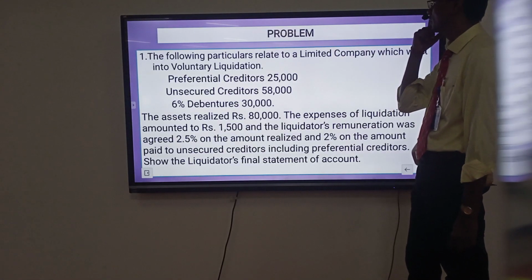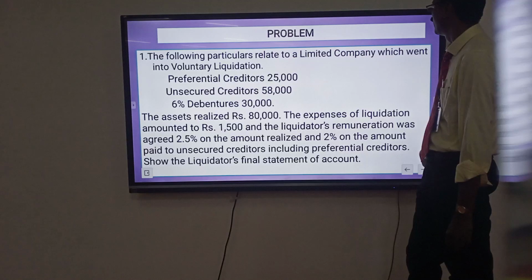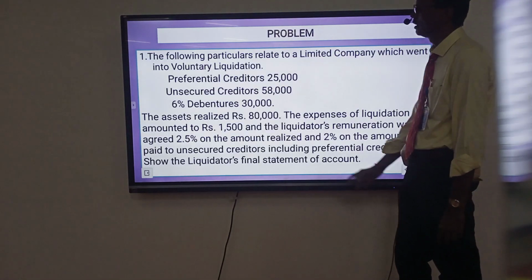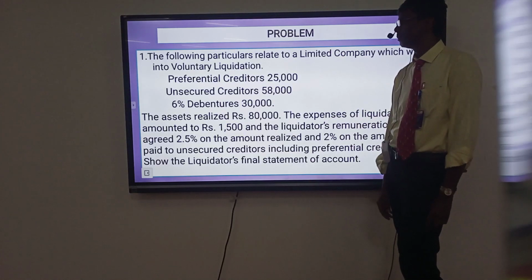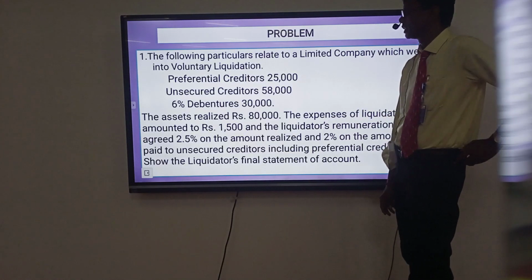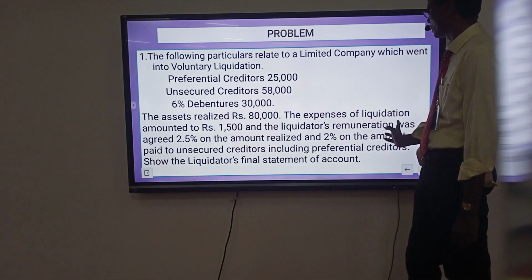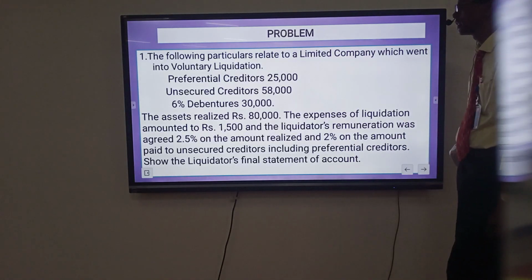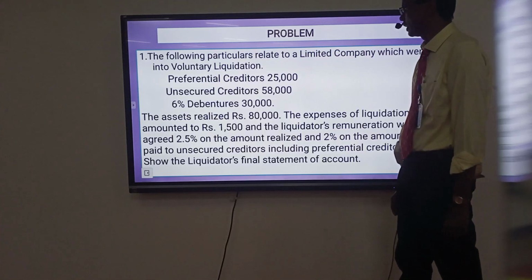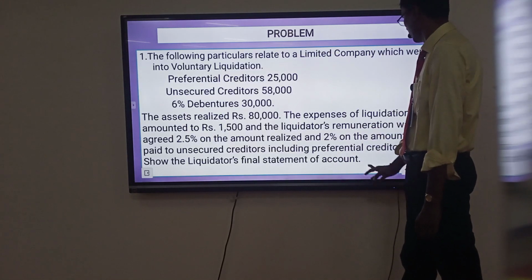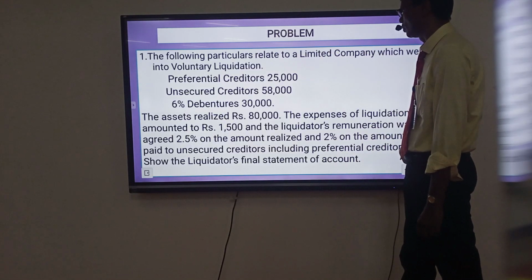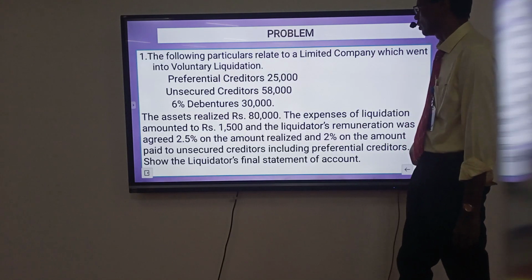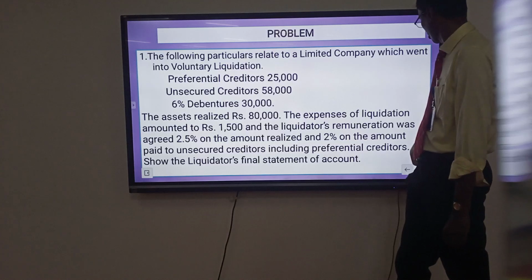Problem. The following particulars relate to A Limited, a company which went into voluntary liquidation. Preferential creditor 25,000, unsecured 58,000, debenture 30,000, asset realized 80,000, expenses 1,500. The liquidator remuneration was agreed at 2.5% on the amount realized and 2% on the amount paid to unsecured creditors, including preferential creditor. Calculate the liquidator's final statement.